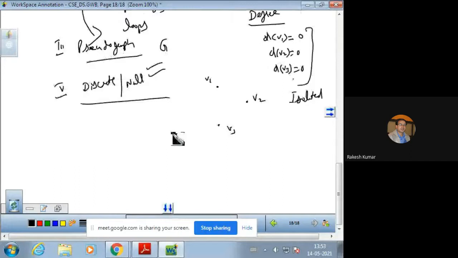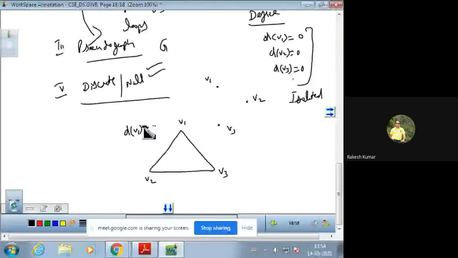डिग्री की बात हम लोग अनडायरेक्टेड के केस में भी कर सकते हैं, V1 and V2 and V3. So in that case, degree is denoted by D, degree of V1. Now the number of edges joined with V1, that is one edge, that is V2, second edge. So degree of V1 is 2. Similarly, degree of V2 is also 2 and degree of V3 is also 2.